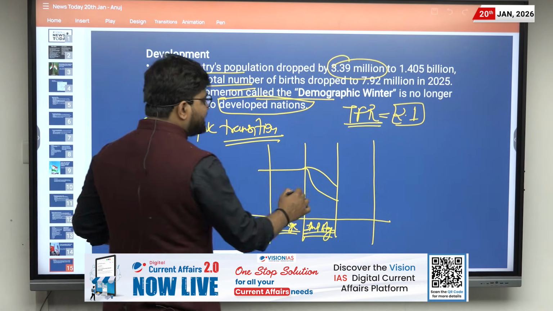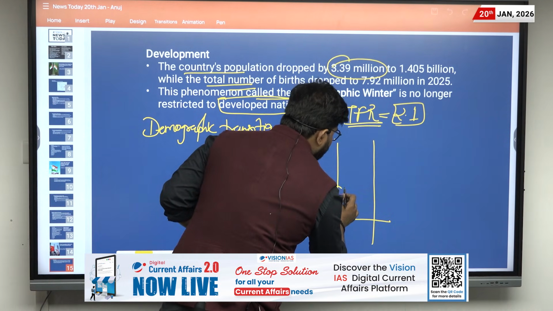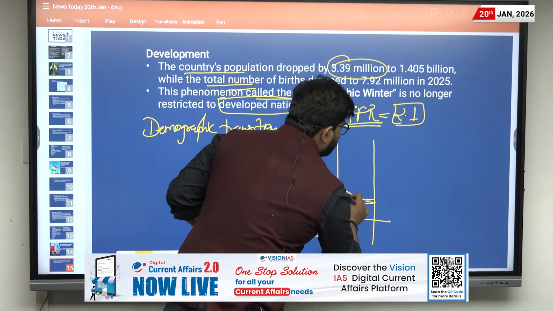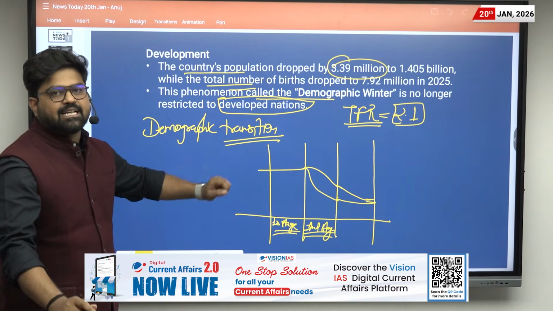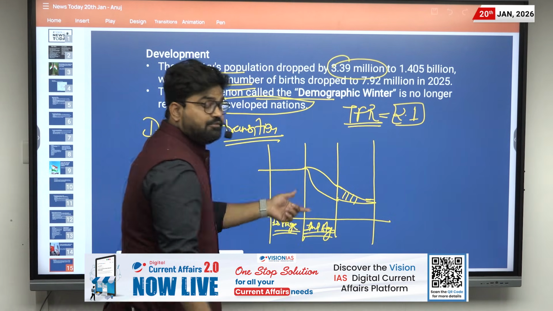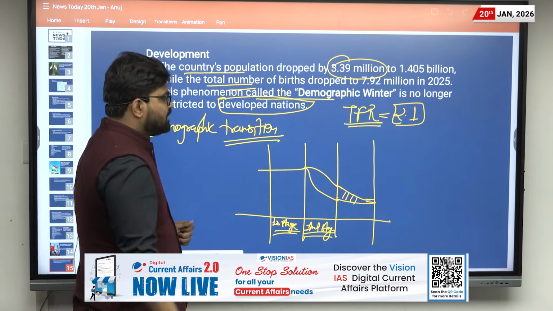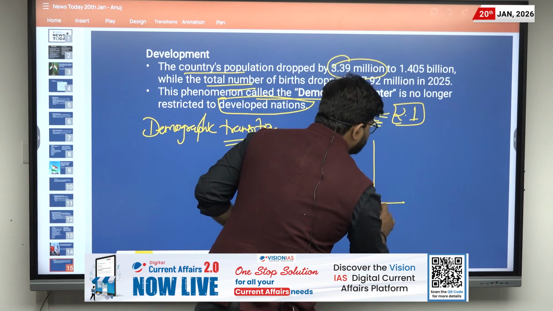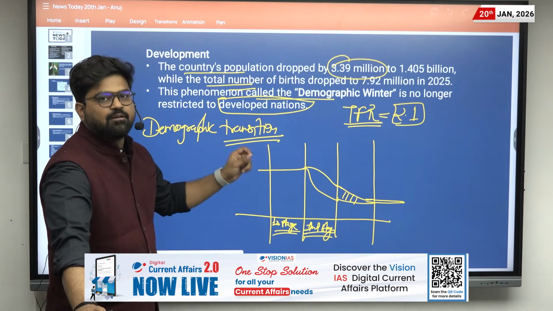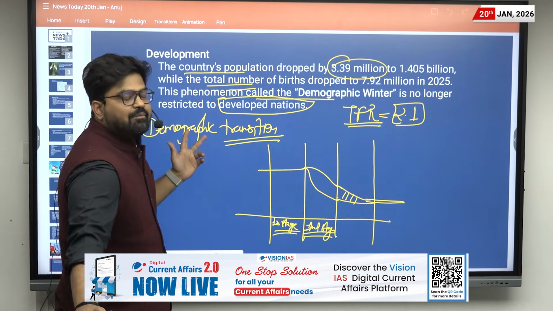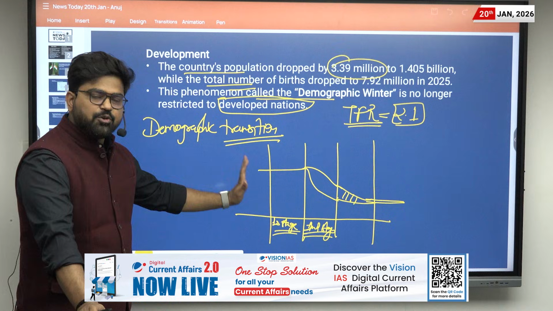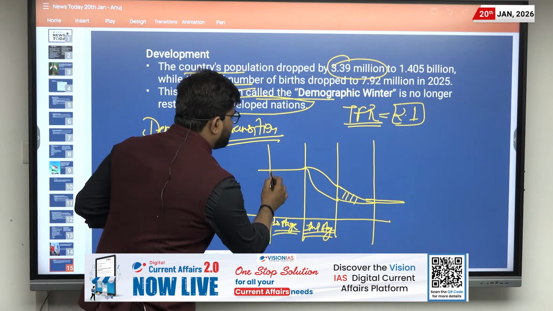Then in the third stage, the birth rate will also decline, as the death rate has declined. So the gap, the increase in the population, will decrease. Then in the last stage, they will become stable, and it will lead to stability in the population. This is demographic transition. In the first stage, there will be no growth in the population.